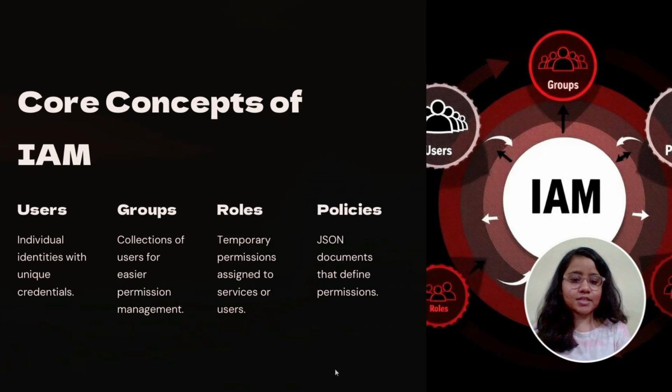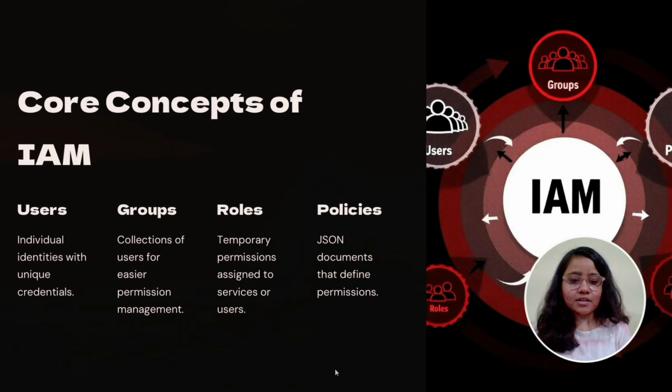Fourth one is policies. Policies are the rules that define what actions are allowed or denied, on which resources and under what conditions. They are written in JSON and can be attached to users, groups or roles. A policy might say allow read access to the S3 bucket named project data but only from a specific IP address. Together, these elements let you create a secure, flexible and scalable access management system in AWS.